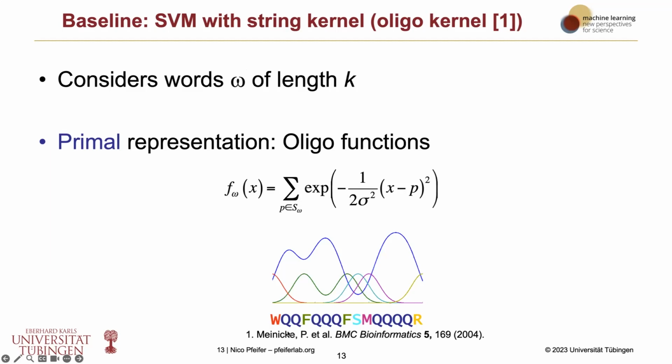So here in this example, you would have length 1, and you would only look for amino acids, basically. If it's length 1, then each amino acid is a different word, and then you can look at these curves here to see where those signals really occur. So for example, if you look at the Q here, then you see that it occurs here, here, and also here, and so you have that signal. And you can even smear that signal a little bit by controlling for the wideness of these Gaussians here.